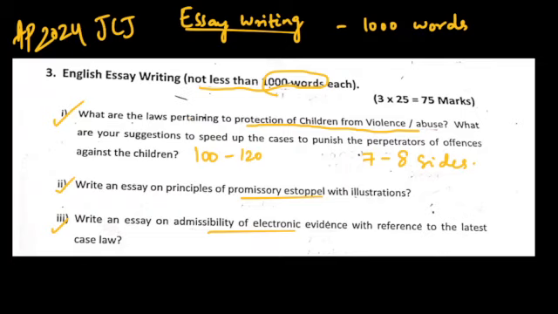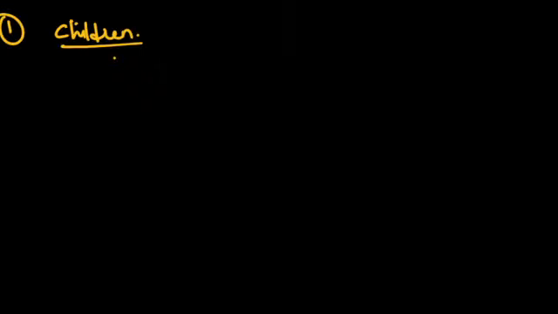Now if we go into the first question: what are the laws pertaining to protection of children from violence or abuse, and what are your suggestions to speed up the cases regarding the punishment of the perpetrators of offenses against children? How can you start this essay? The first thing is, you can have an overview in your mind while you are looking at the question, and you can get into it directly by defining a child.